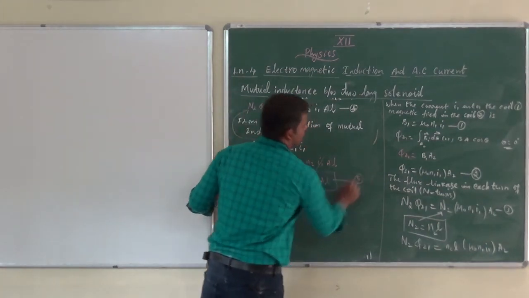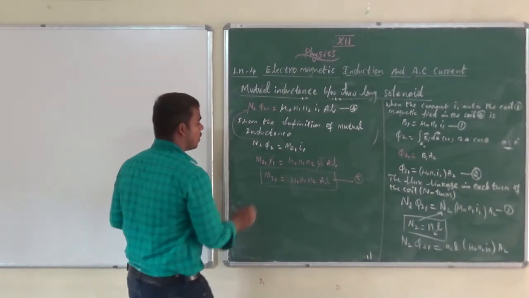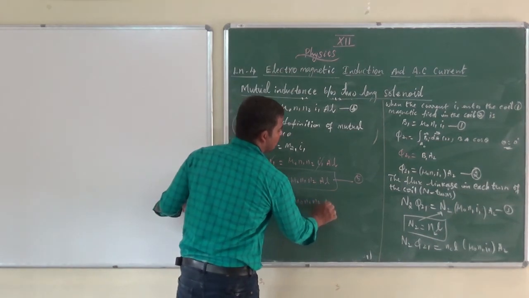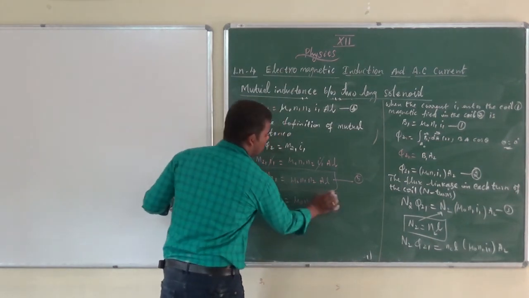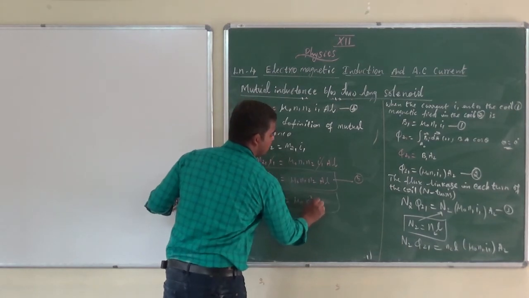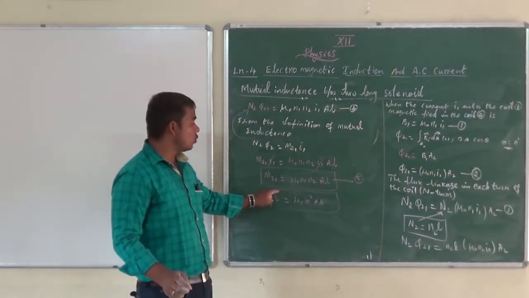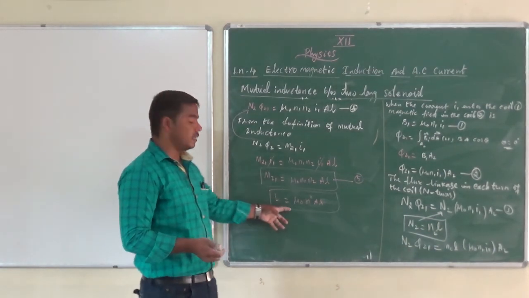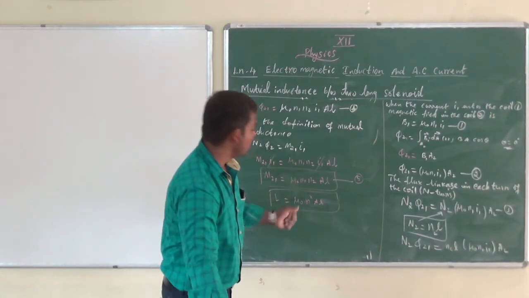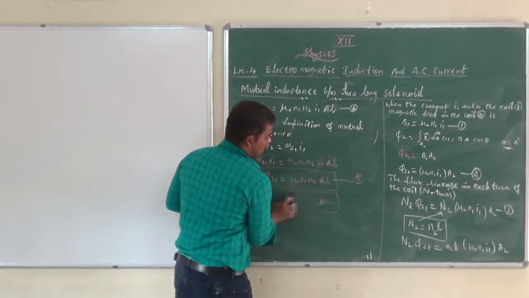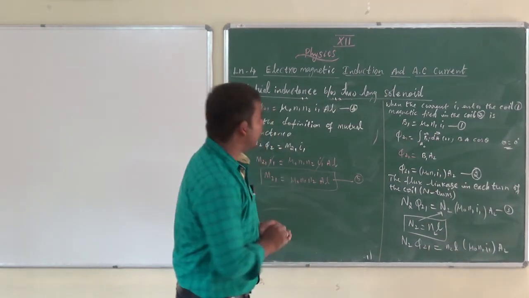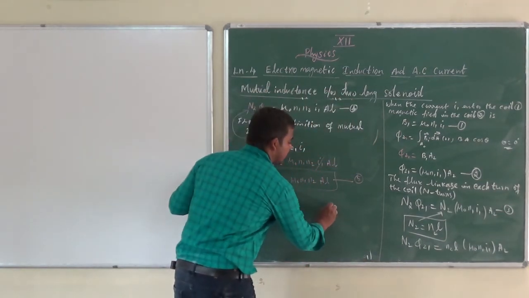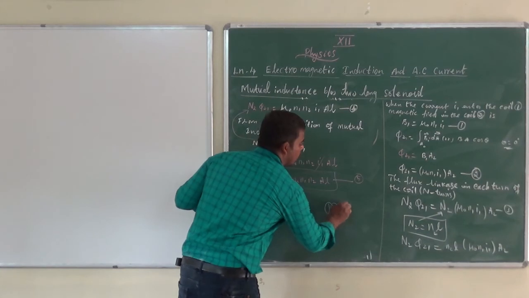Equation number 5. Can you remember that? What is the self-inductance equation? L is equal to mu naught N1 N2 A over L. Sorry, there is only one coil, so N squared A. Can you remember? Don't get confused. Don't write this equation in the examination; it is just for your understanding, to remember and refer to. Can I have this equation? So as it is, I will draw once again the rough diagram. If you use the two coils, this is coil 2.